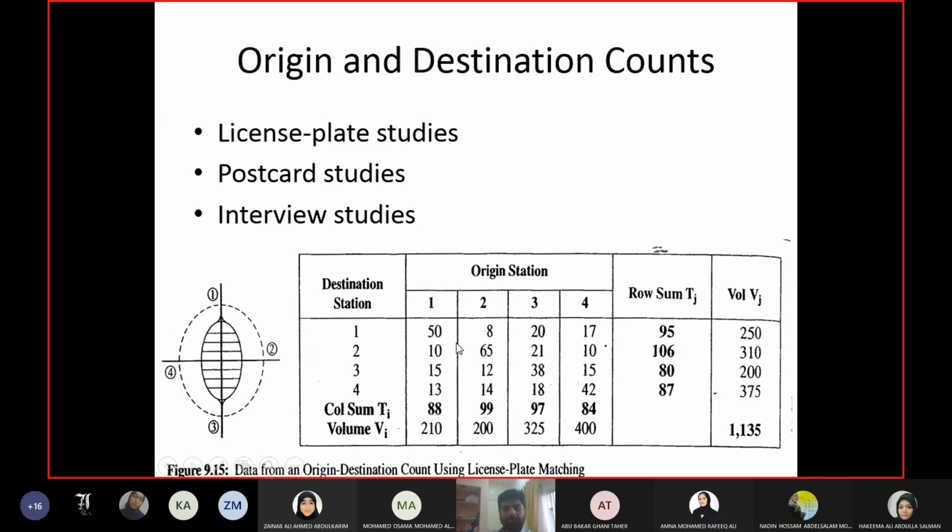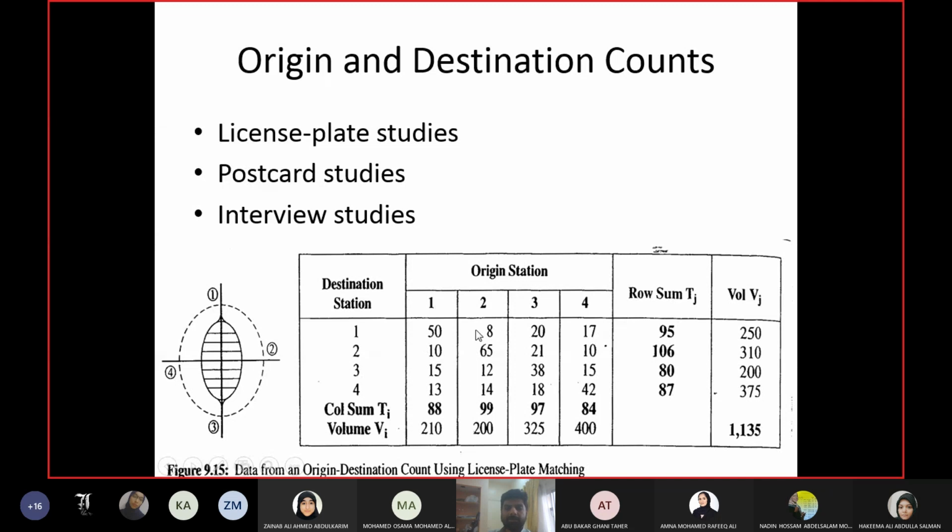And again from your study you found that 8 people started their trip from area 2 but ended their trip in area 1. So they are listed in the second column, first row. Second column because the origin was the second area, and first row because the destination was the first area. So the second column, first row.